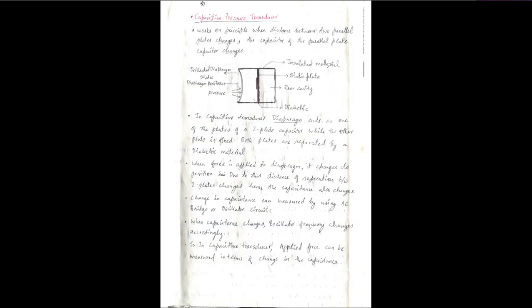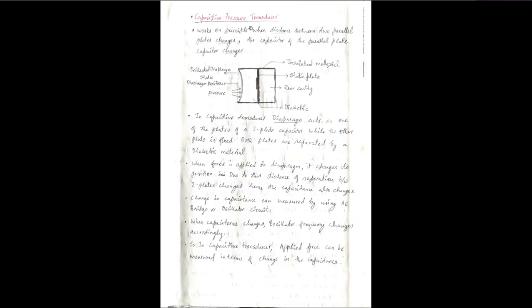Coming to one of the capacitor transducers, that is the capacitance pressure transducer. This also works on the principle of capacitance of a parallel plate capacitor. As I previously told, capacitance C is equal to epsilon 0 epsilon r A divided by D. Capacitance can be varied by changing the dielectric constant, or by changing the area of the capacitor plates, or by changing the distance between the two capacitor plates.